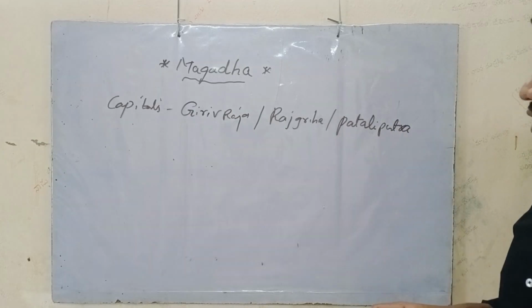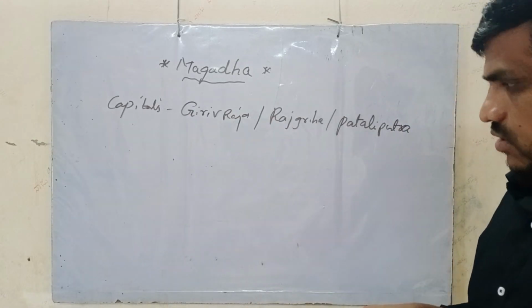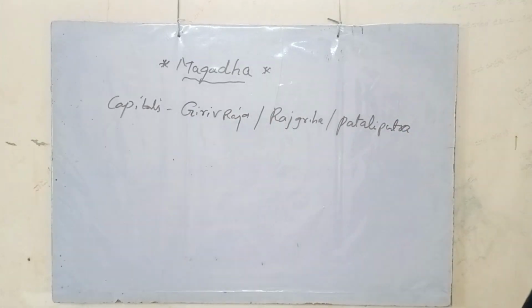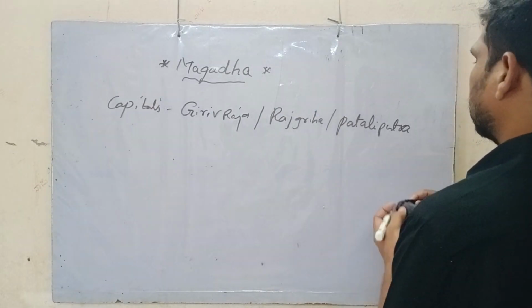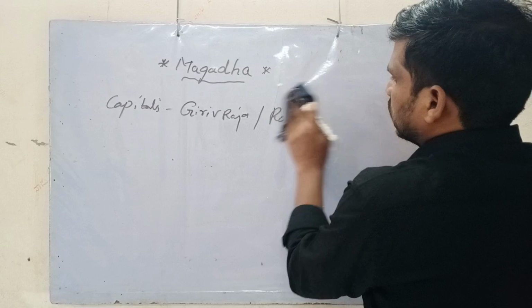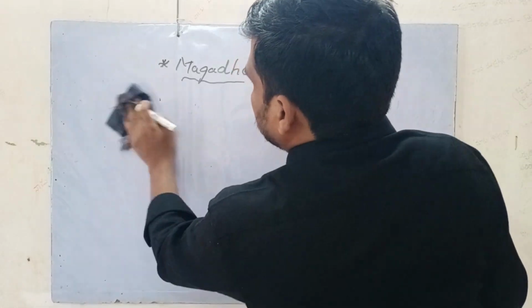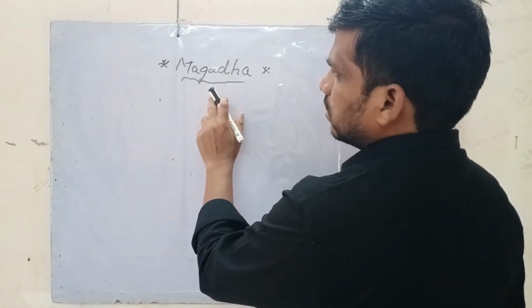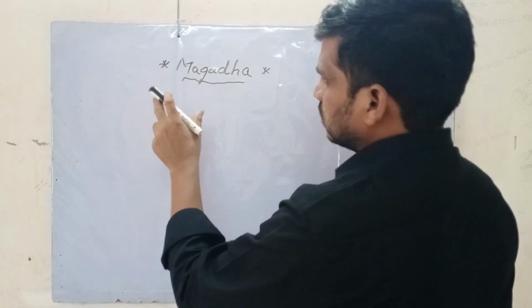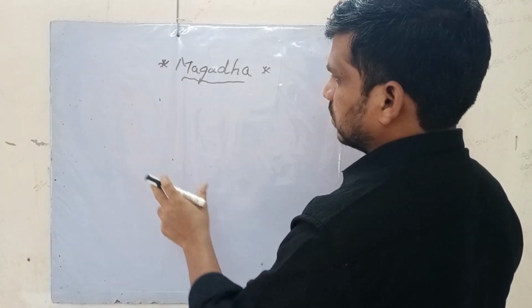These three were the capitals of Magadha in the earliest times. As I told, later on Magadha became a powerful kingdom among the 16 Mahajanapadas.